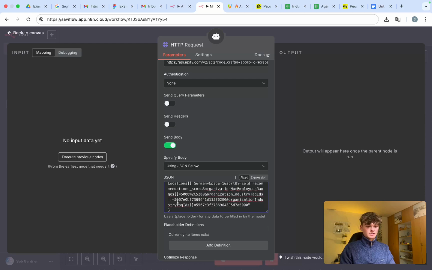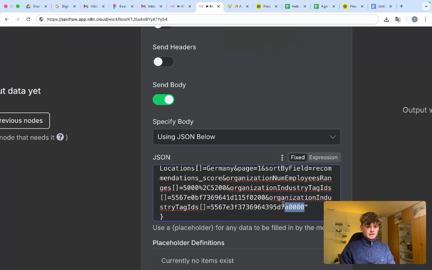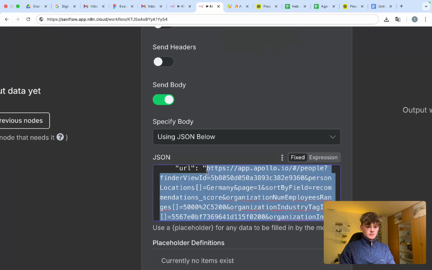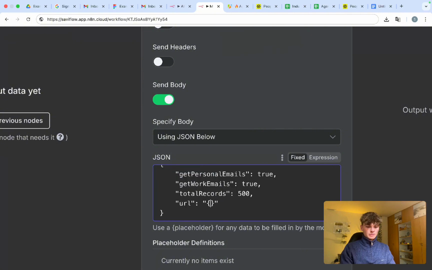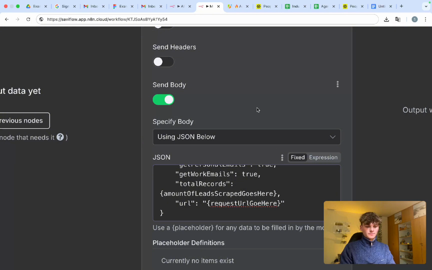Delete this all again. Delete this request URL, curly braces, request URL goes here. And then in these curly braces, amount of leads scraped goes here.